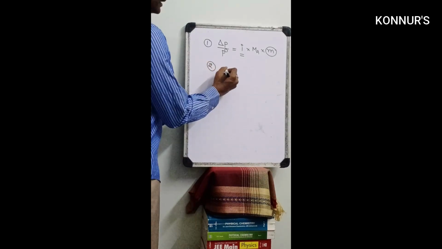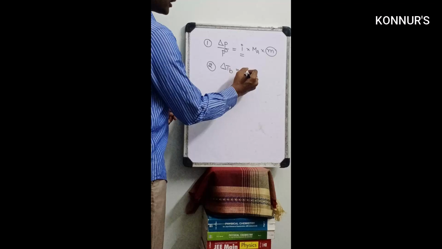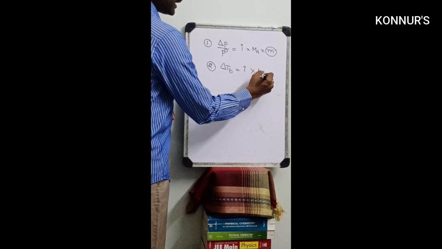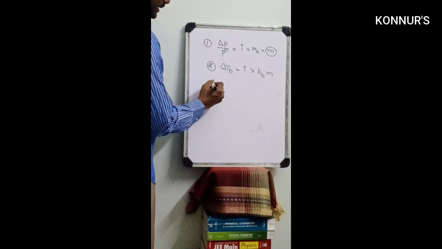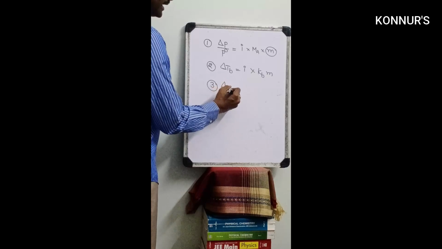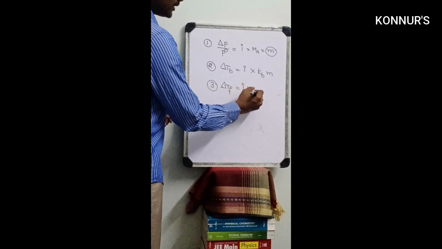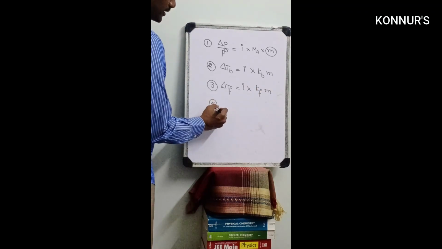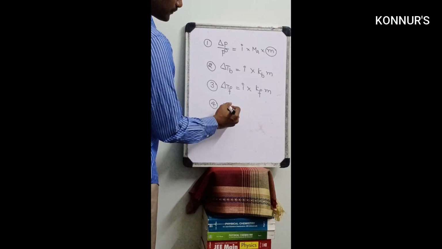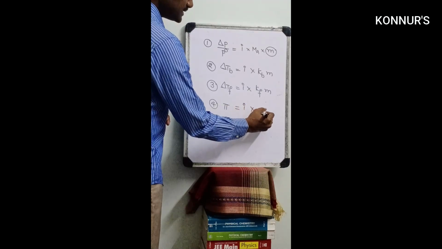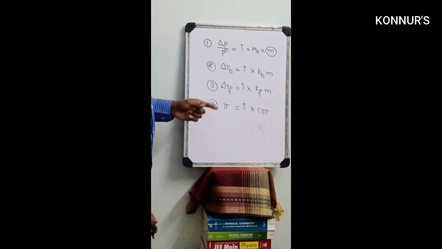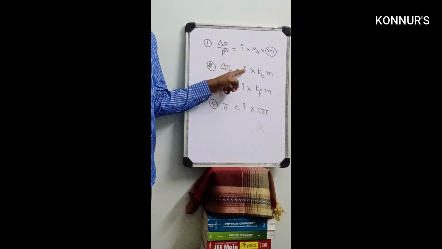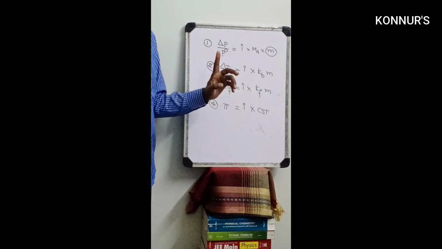Second, delta Tb equals i into Kb into molality. Third, delta Tf equals i into Kf into molality. Fourth, pi equals i into CST. From now onwards, whatever the problem is given, you must multiply by the Van 't Hoff factor.